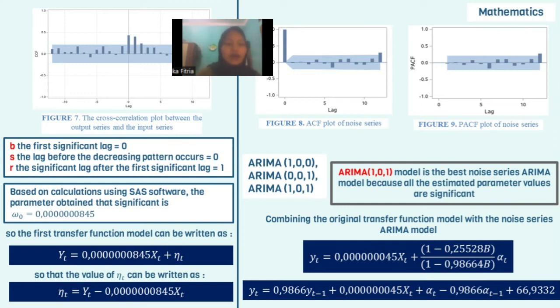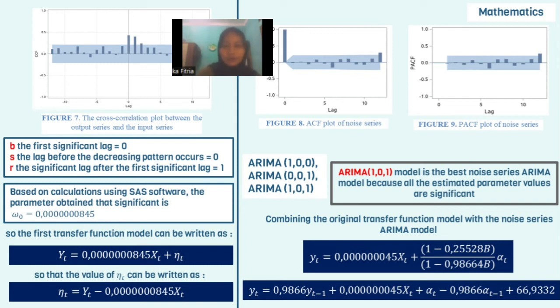R, the significant lag after the first significant lag, is 1. Based on calculation using SAS software, the parameter obtained that is significant is omega 0, which is 0.0000845. So the first transfer function model can be written as yt equals...